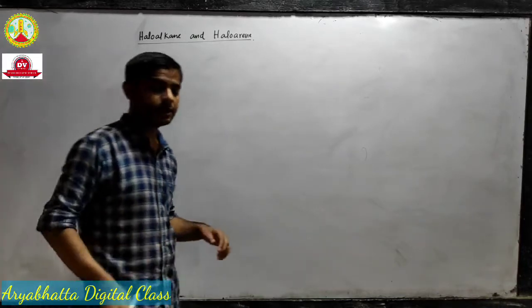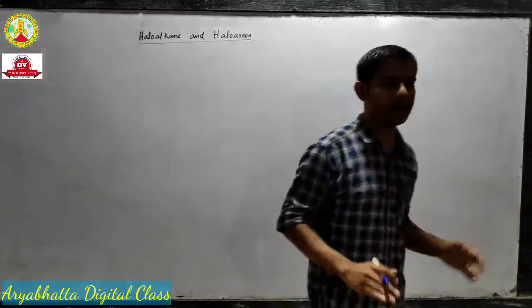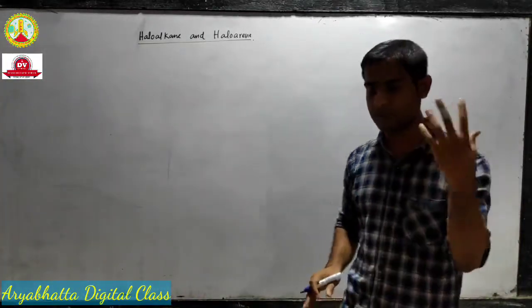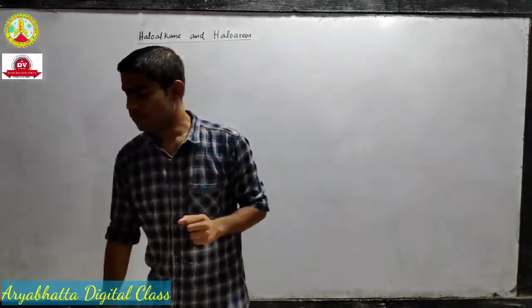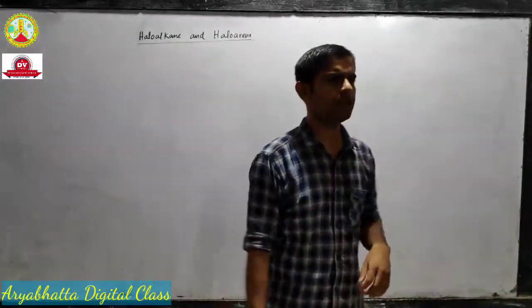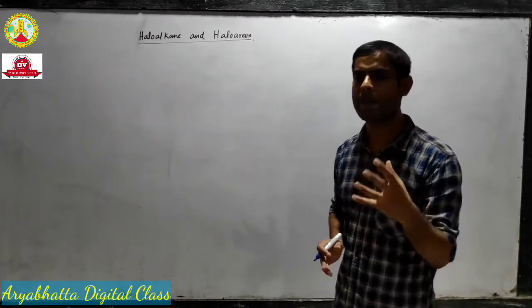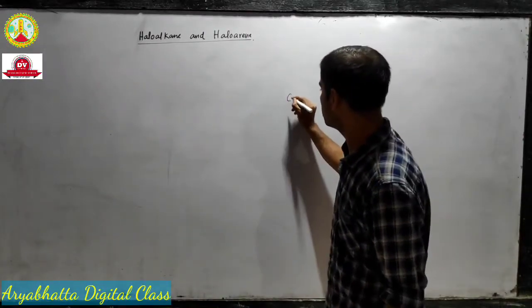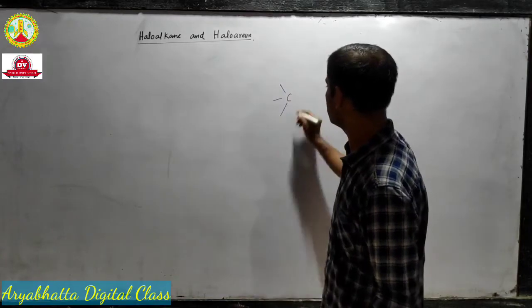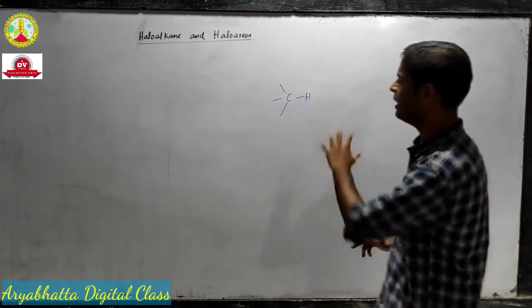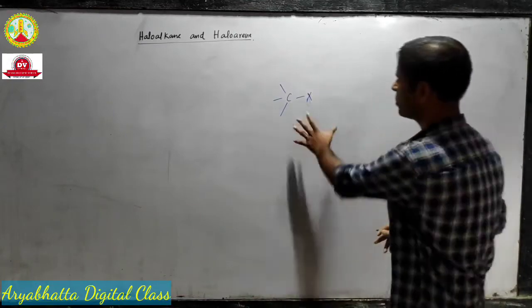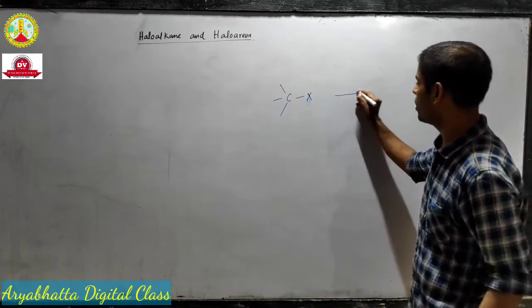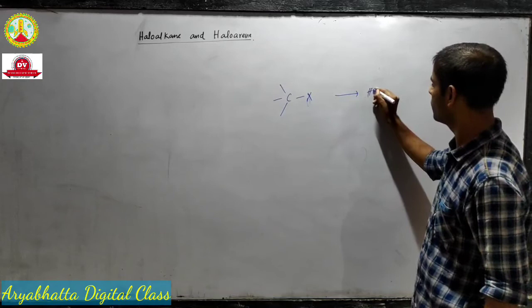Now, when we were discussing our SN1 and SN2 mechanisms, that means nucleophilic substitution reactions, we saw that in SN2, if this was the starting molecule, we got the result like this.